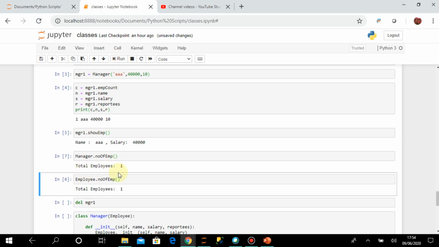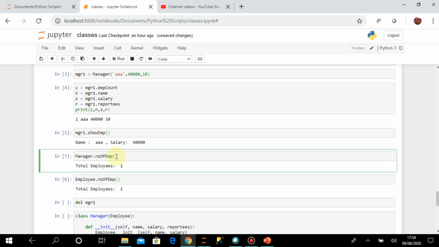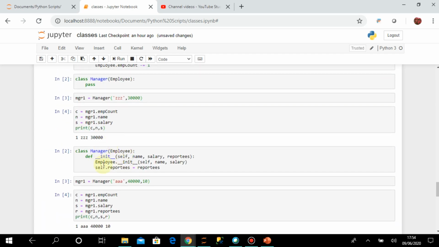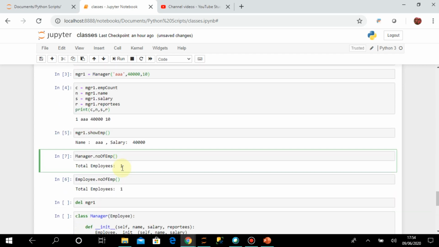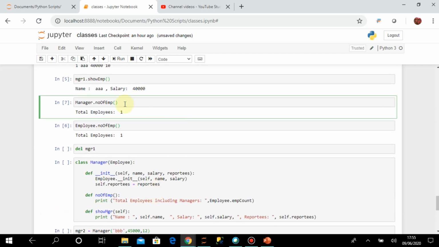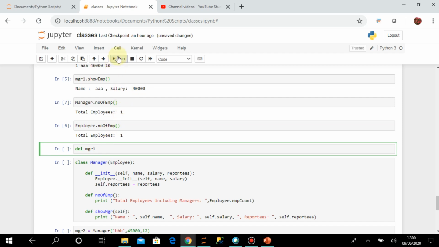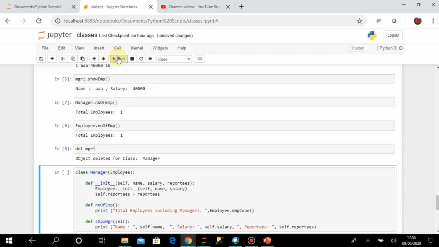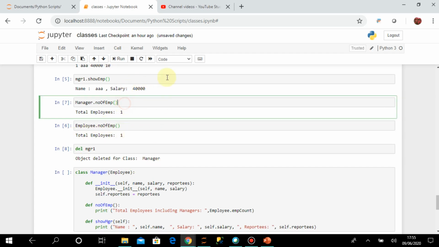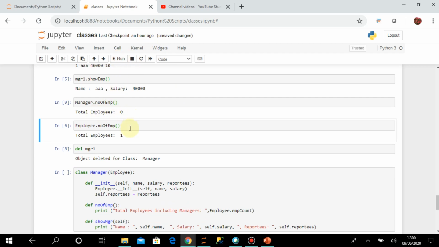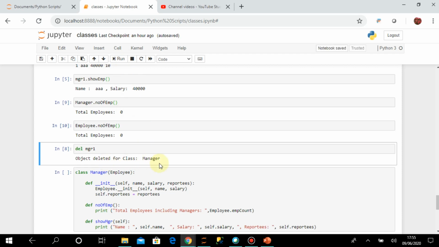When I am calling this method for manager, it first checks if this method is written in the manager class, but there is no such method, so it goes to the base class of manager, that is employee, and it executes the method from the employee class. That's how it is working. Now I will delete this object mgr1. You can see that the object is deleted for class manager. Now if you execute this, you will see that total employees is 0, because the destructor of the employee class was called and the employee count was decreased.